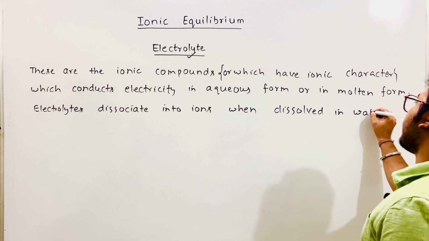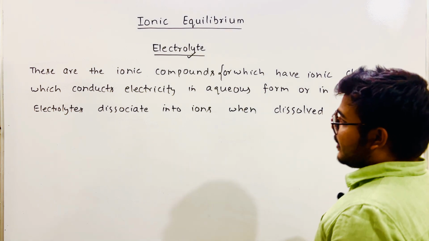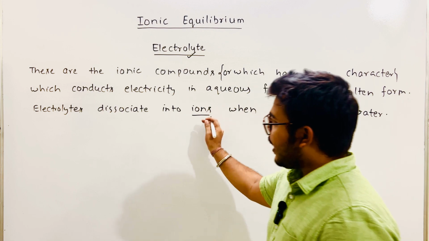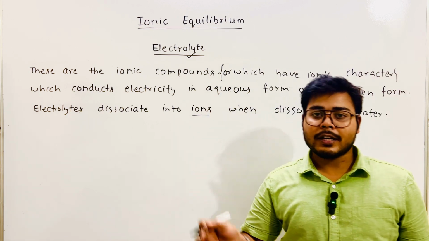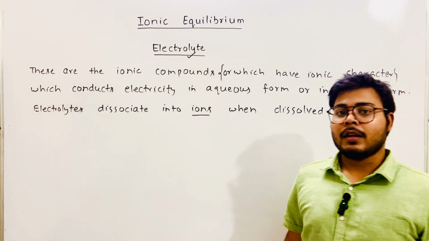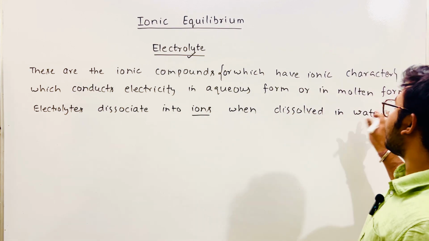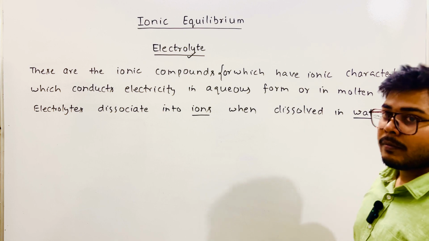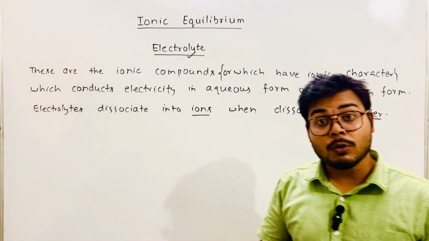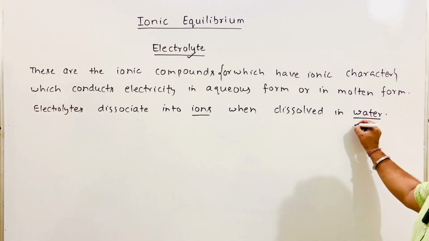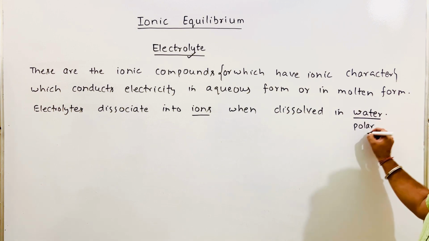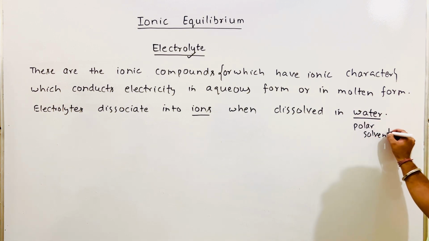This is a very important thing. That means we are getting ions, and these ions are responsible for conduction of electricity. And when will we get these ions? In presence of water. Basically you can say in presence of a polar solvent. Basically we get ions in presence of a polar solvent.